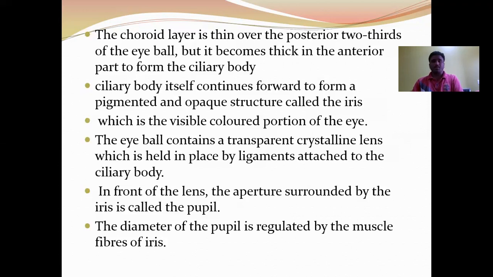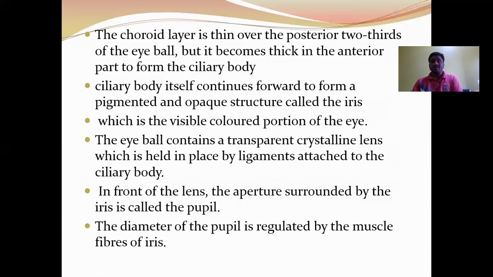The ciliary body is composed of ciliary muscles, and it consists of ciliary processes which are attached to the lens with the help of suspensory ligaments to hold the lens in its position. The ciliary body itself continues forward to form a pigmented and opaque structure called the iris, which is the visible colored portion of the eye.